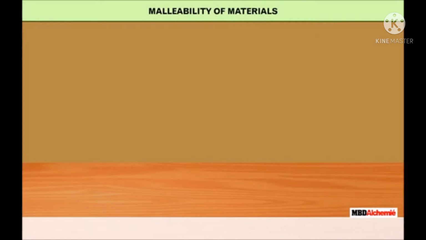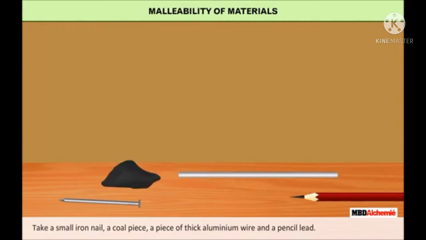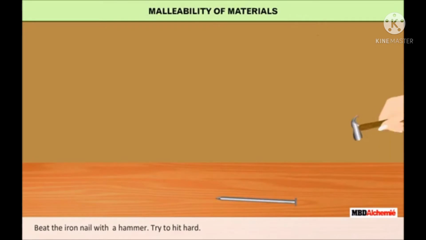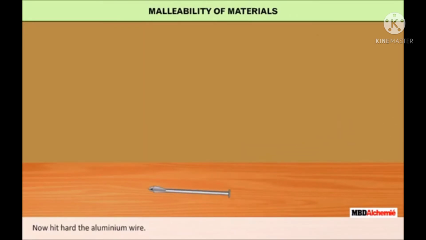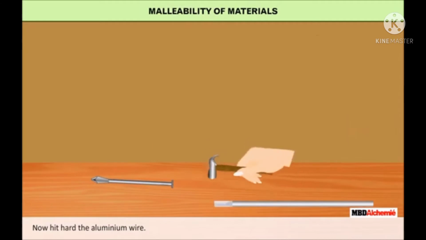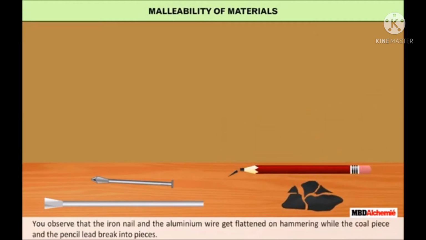Malleability of materials. Let us do an activity to demonstrate the malleability of materials. Take a small iron nail and a coal piece, a piece of thick aluminum wire and a pencil lead. Beat the iron nail with a hammer. Try to hit hard. Now hit the aluminum wire hard. Now repeat this activity on the coal piece and pencil lead.